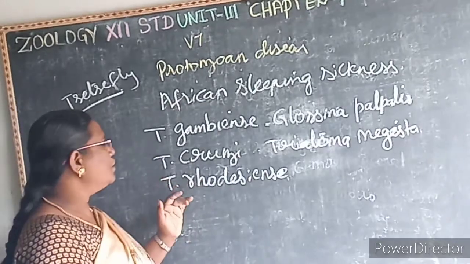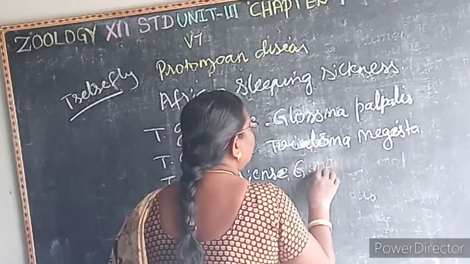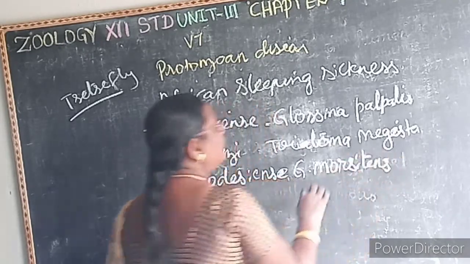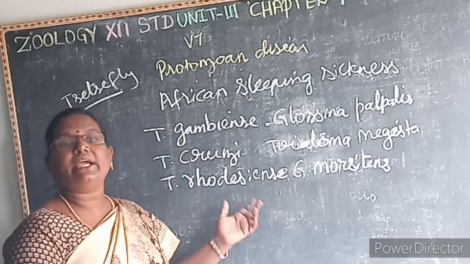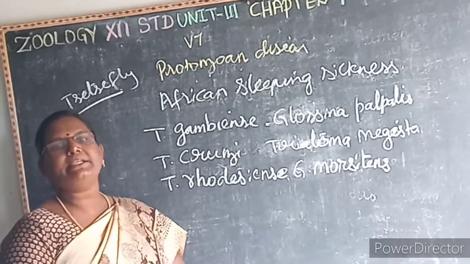Then Trypanosoma rhodesiense is transmitted by Glossina morsitans. It causes East African sleeping sickness.